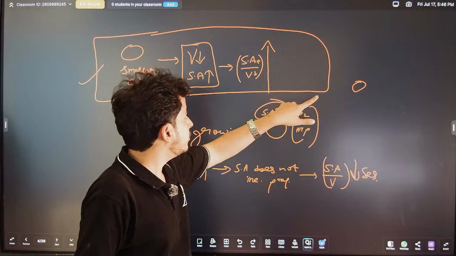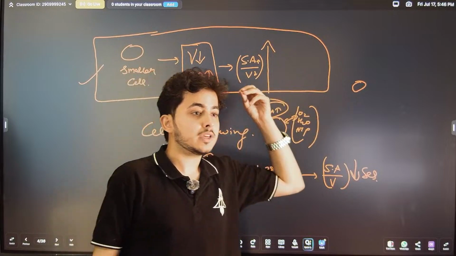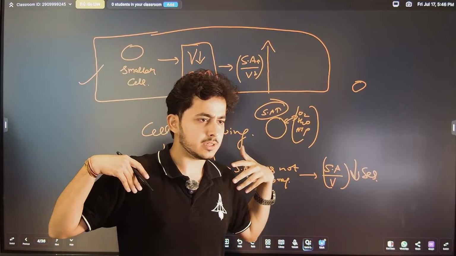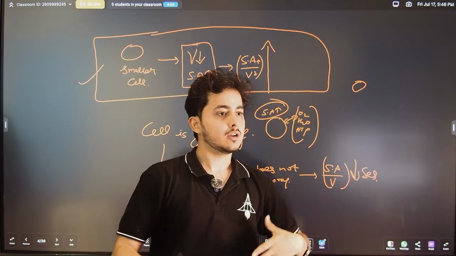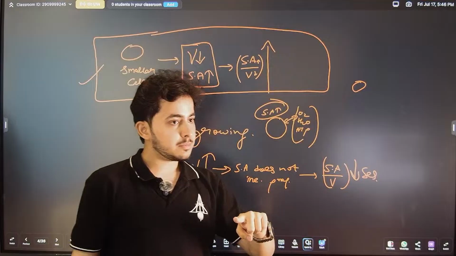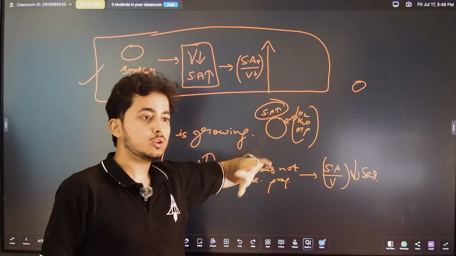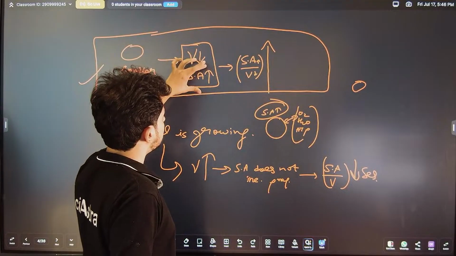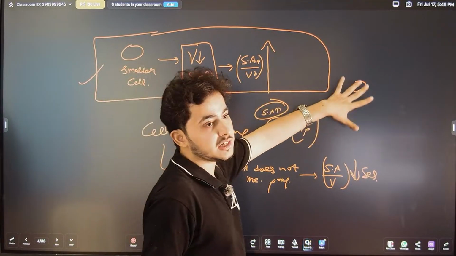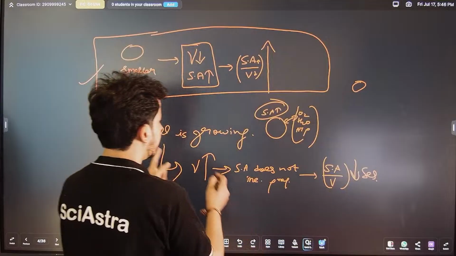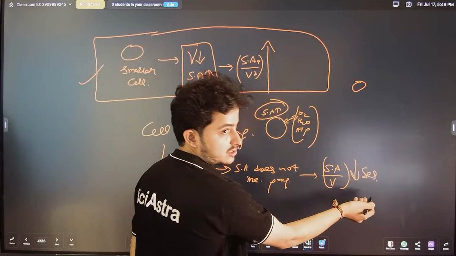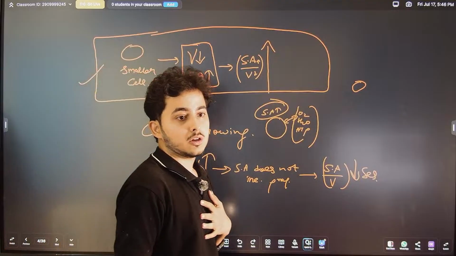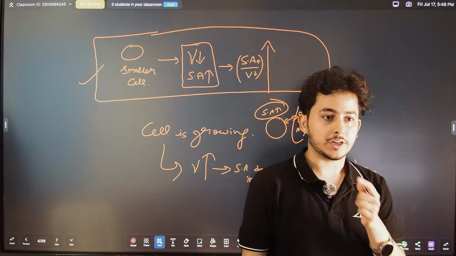But let's say I am giving you a 3 BHK but I am not giving any facility. You are a single person, you will manage in 1 BHK with all the facilities. That is better as compared to a 3 BHK with no facilities, correct? So that is what the cell wants: at lesser volume also, if the surface area is more, it can sustain its activity, it can grow, and when it is growing, this ratio decreases. So this was the concept about surface area to volume ratio. Correct.